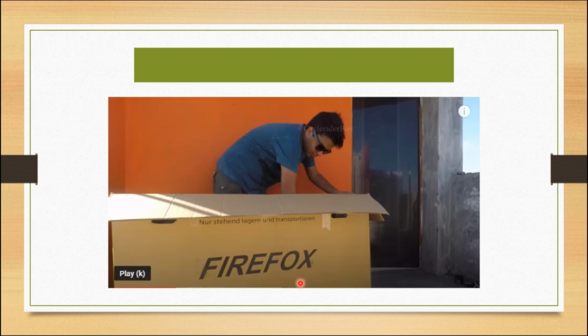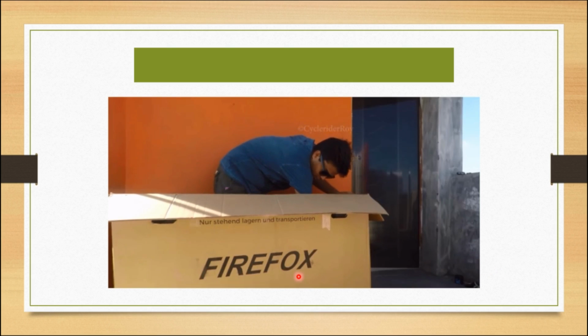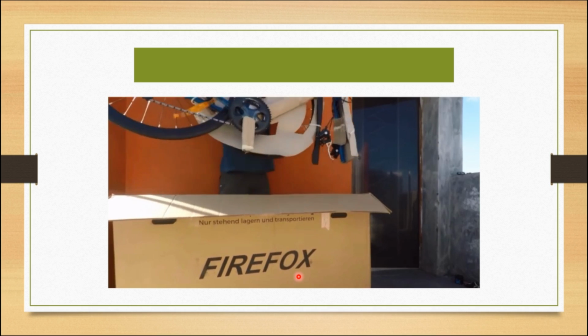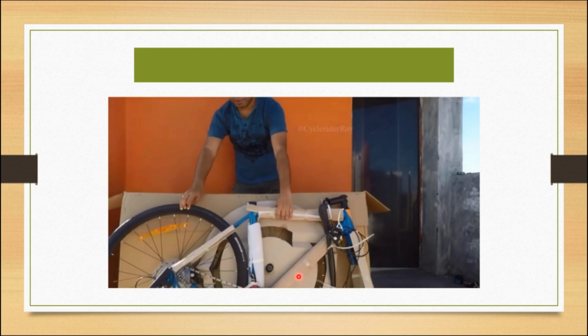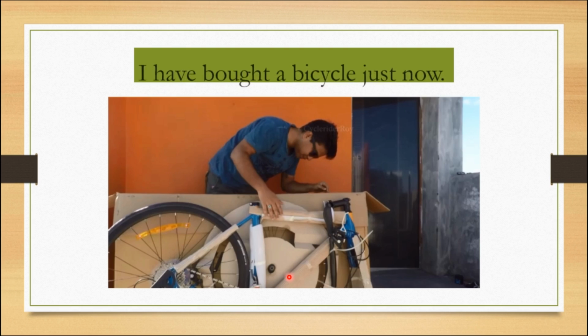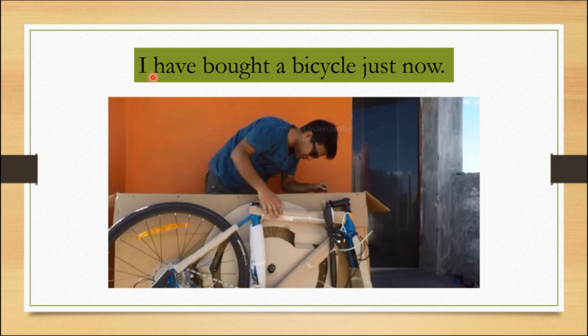Look at this picture. What do you observe? Please watch carefully. What is he doing? Yes, you are right. It's a bicycle. Where does he bring it? I have bought a bicycle just now. Here I is followed by have and it is followed by the past participle bought. Do you know the three forms of the verb? Buy, bought, bought. A bicycle just now.